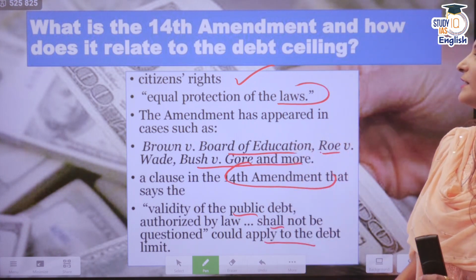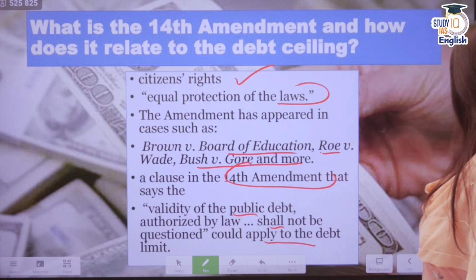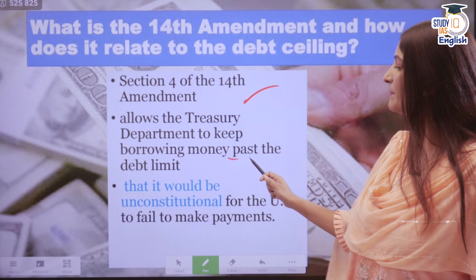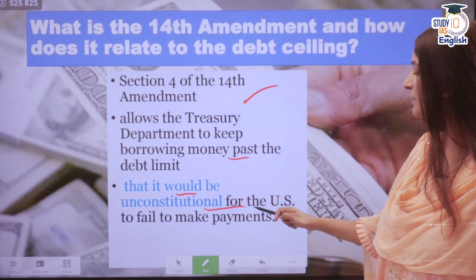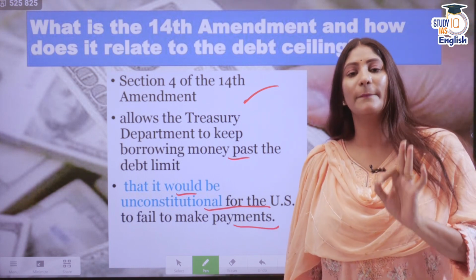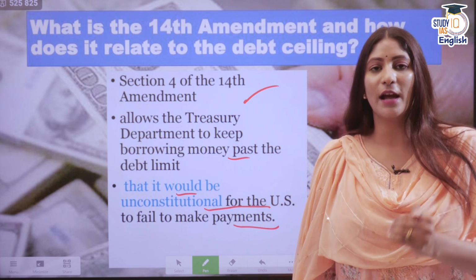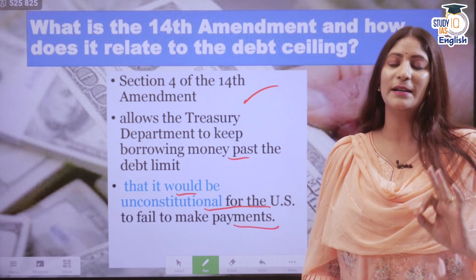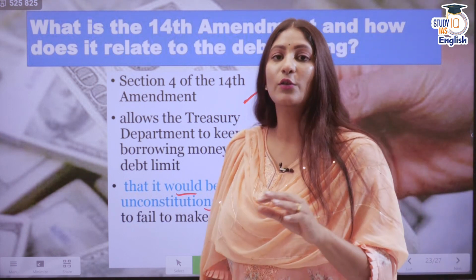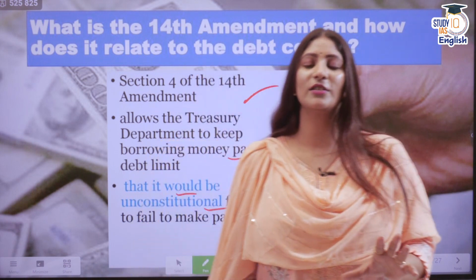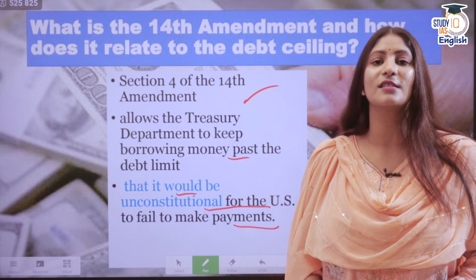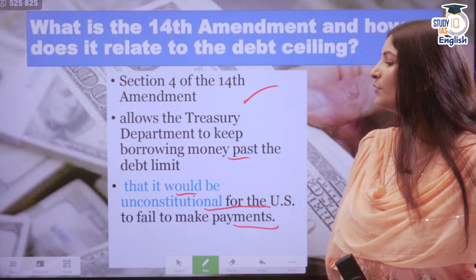Now, Section 4 of the 14th Amendment allows the Treasury Department to keep borrowing money past the debt limit, and it would be unconstitutional for the US to fail to make payments according to this section. If it is not paying back its loans, then it would be unconstitutional, and to help with that we have Section 4. But it won't be invoked. Why? Because the current government will not risk the reputation it has with Congress. It is not going to make its elections so hard for the next year. So this is also very unlikely.